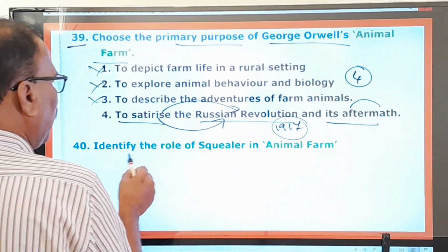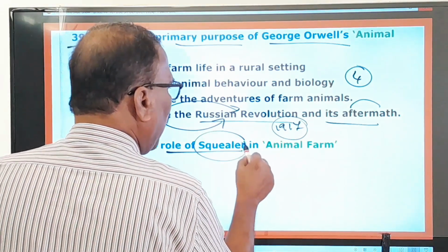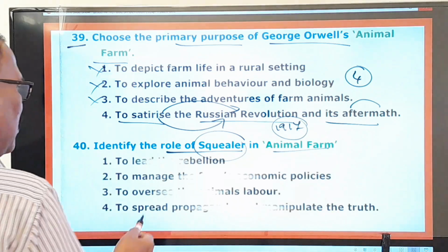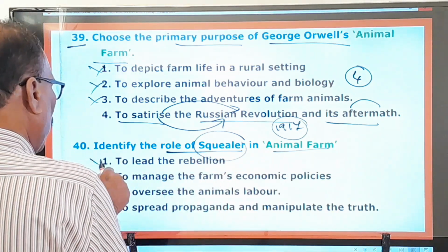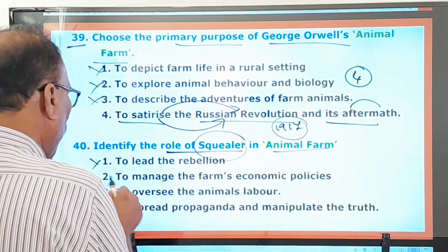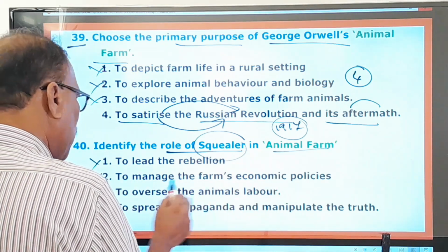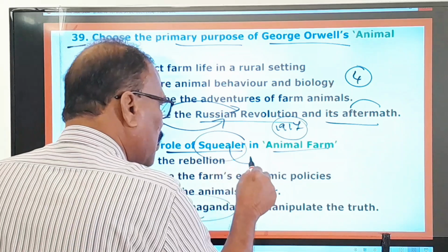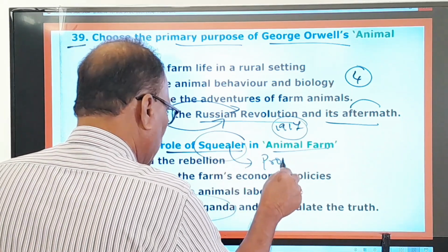Identify the role of Squealer in Animal Farm. What is the role of the Squealer? To lead the rebellion? No. To manage the farm's economic policies? No. To oversee the animals' labor? No. To spread propaganda. Therefore, he was in the story called a propagandist.